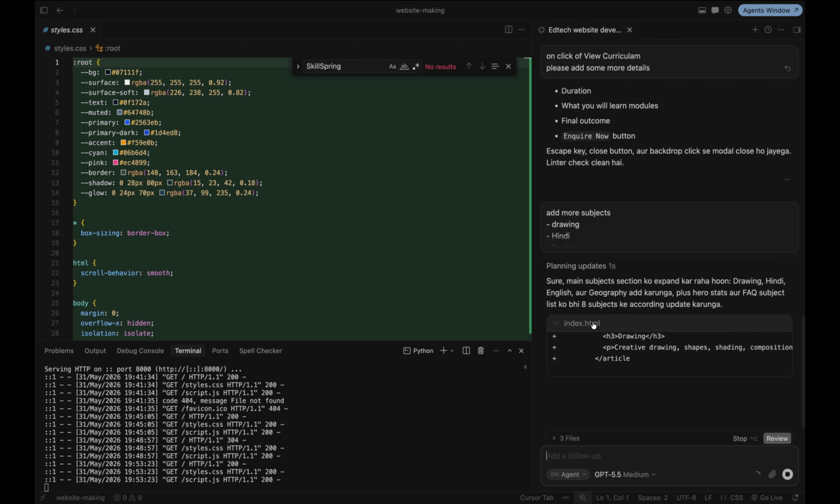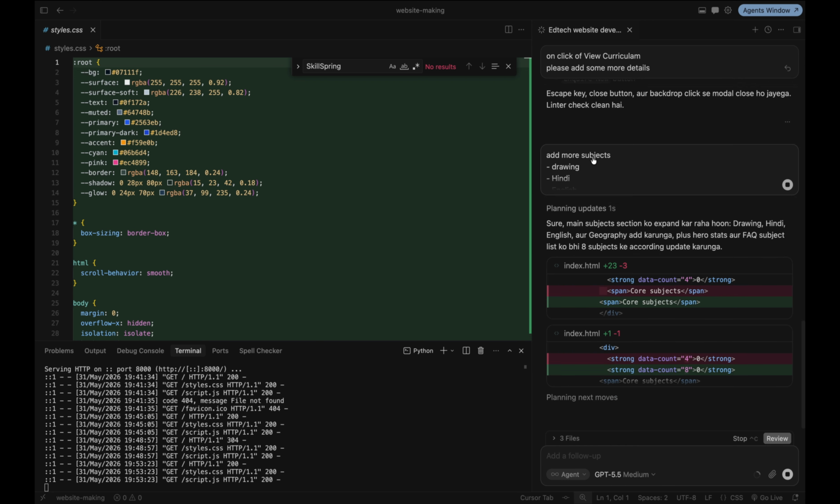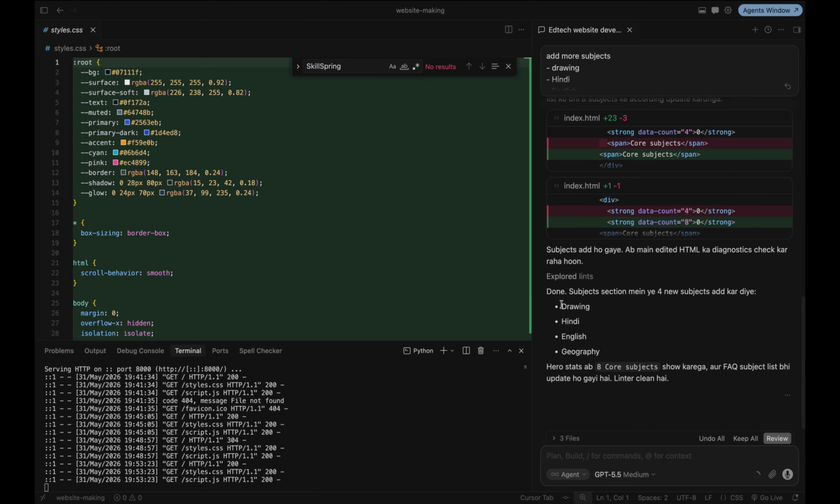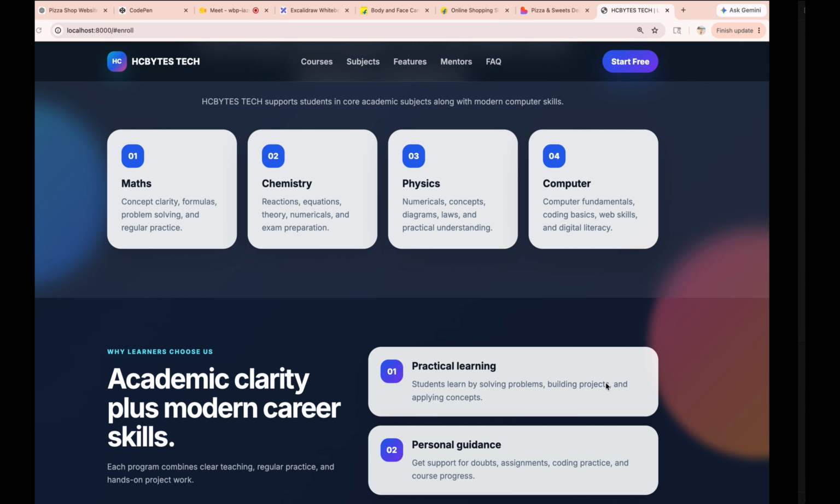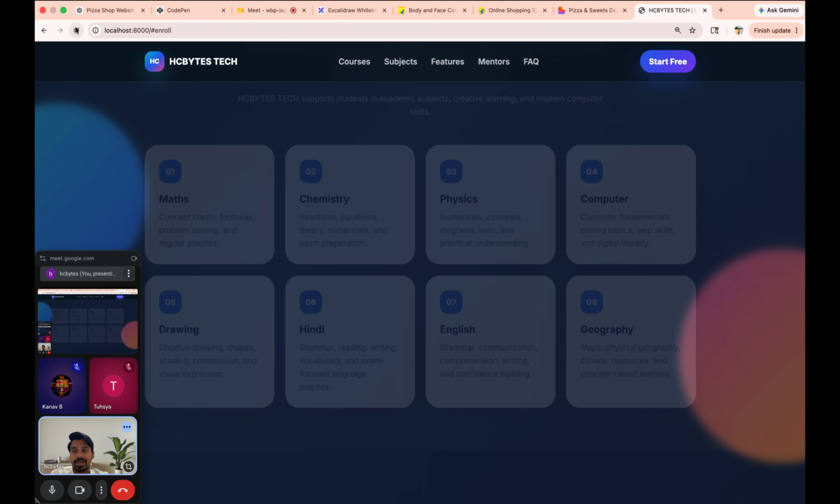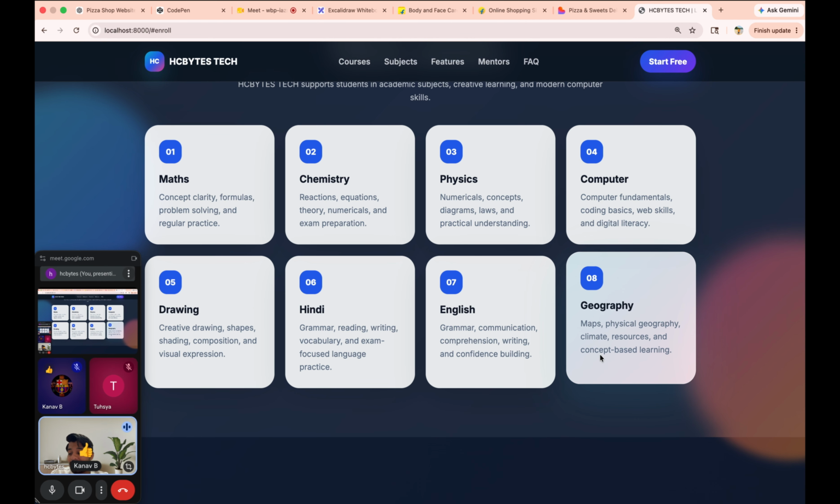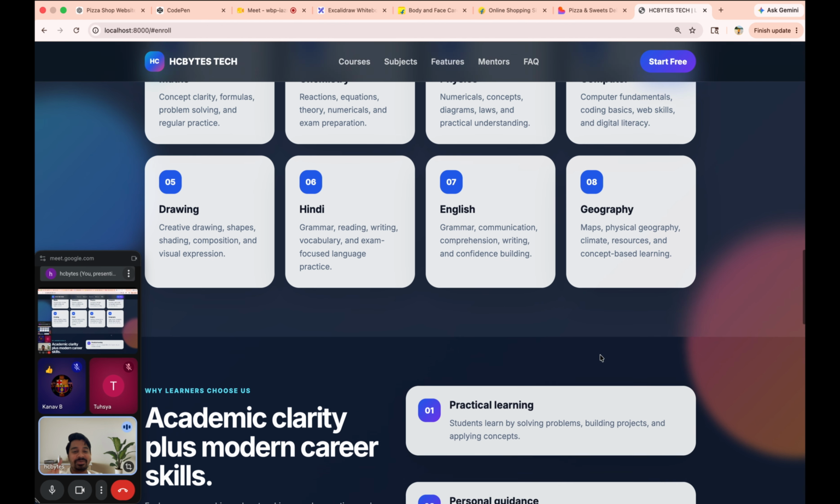So this is adding in index.html, because it is responsible for structuring. It is adding some more subjects. So now the subjects are added: drawing, Hindi, English, geography. Now it is saying it will show 8 core subjects and the FAQ subject list is also updated. Now let's see, right now it's 4. If I just press here, now it is converted to 8. Within a second, it was able to generate, correct?